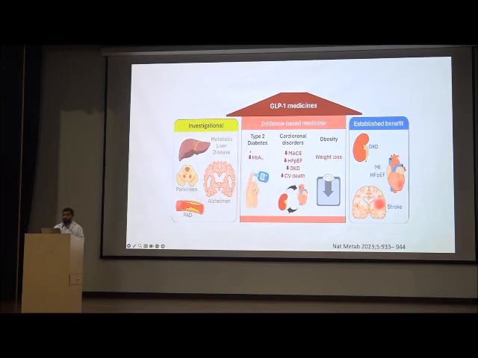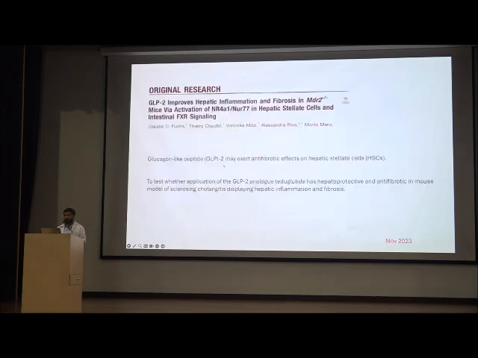GLP analogs have established benefit in kidney diseases, myocardial infarction, heart failure with preserved ejection fraction, and they decrease stroke. They have gained evidence in diabetes, decreasing HbA1c, and in cardiorenal disorders, decreasing major cardiovascular events, heart failure, diabetic kidney disease, cardiovascular deaths, and obesity. But in metabolic liver disease, GLP analogs are still under investigation and not approved by the FDA.